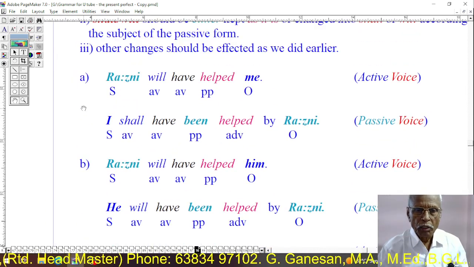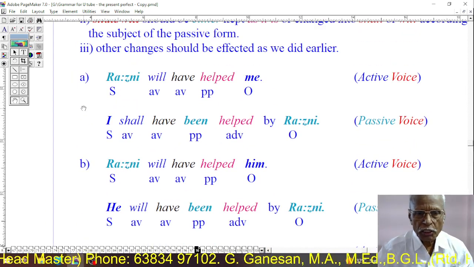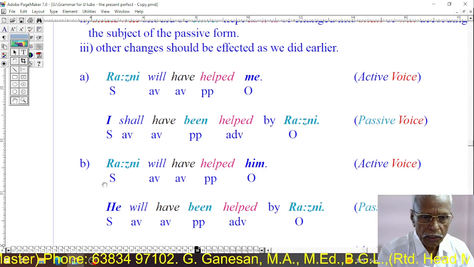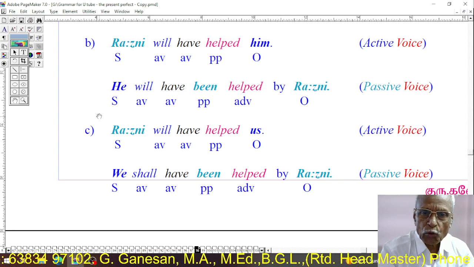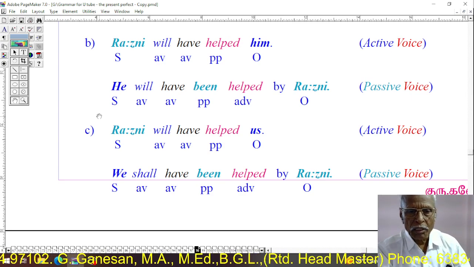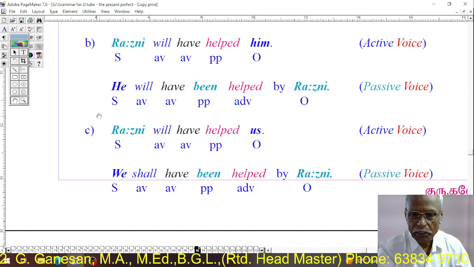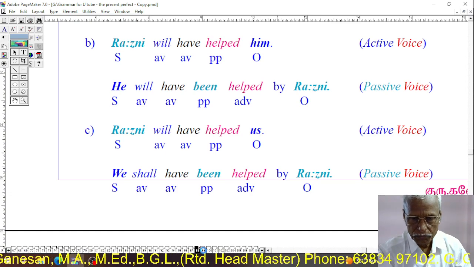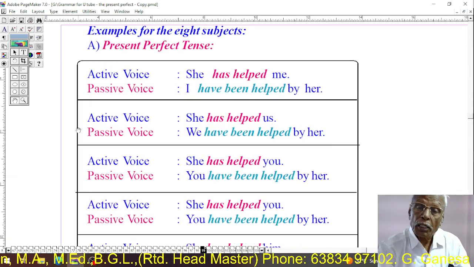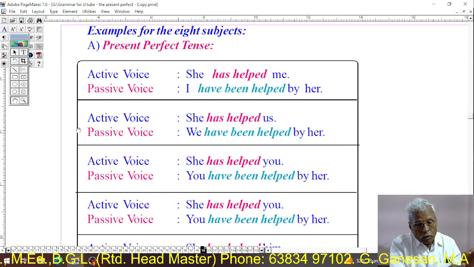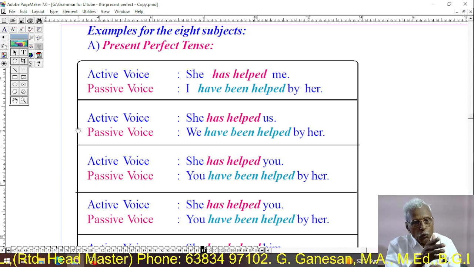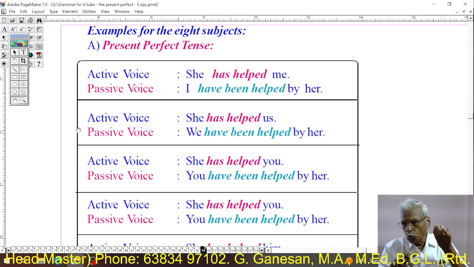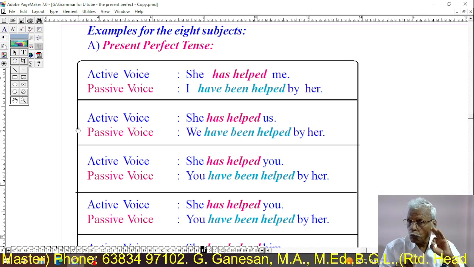Again, Rani will have helped me. I shall have been helped by Rani. Rani will have helped him. He will have been helped by Rani. Rani will have helped us. We shall have been helped by Rani. Dear students, in the three examples, present perfect, past perfect, future perfect, I have shown you only three examples.